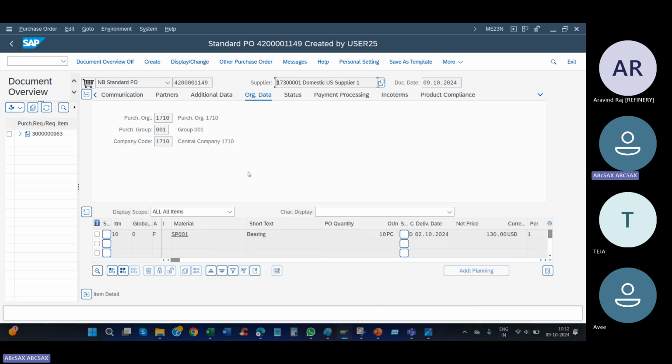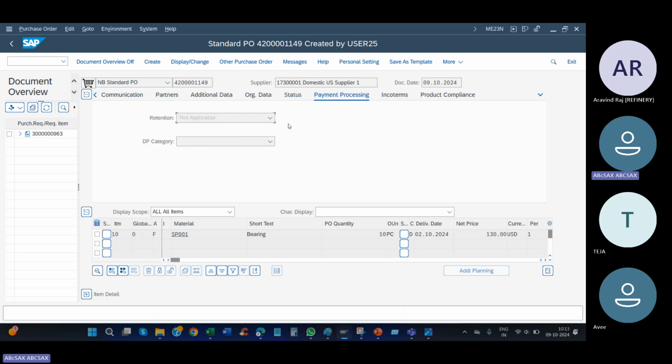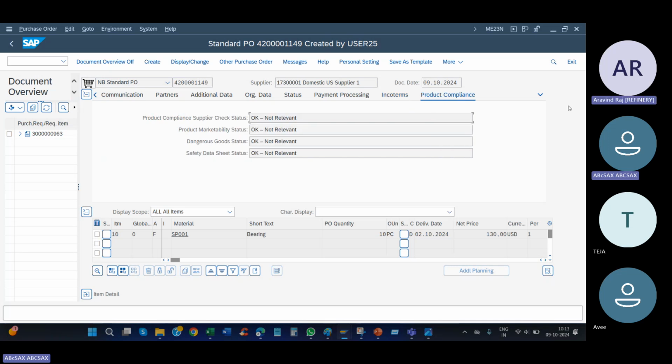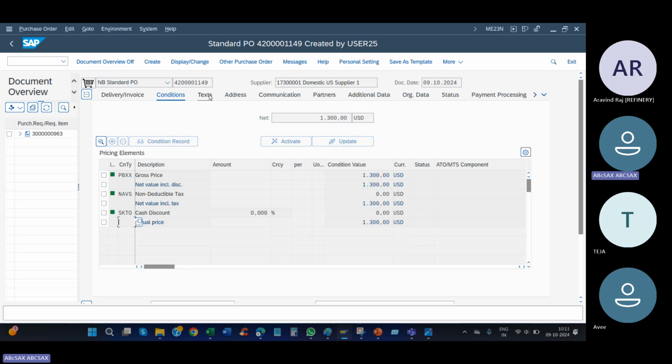Tell me, Arvind, Avinash, you were telling something. No, I was telling Avinash, this status. One thing is there after organization data. I think that is release strategy or something. Correct. Here something will come. Status partially delivered, not invoice consequence. But there will be some button also coming. If you go into that and all, that is the MM part.